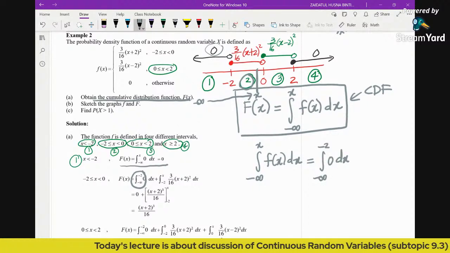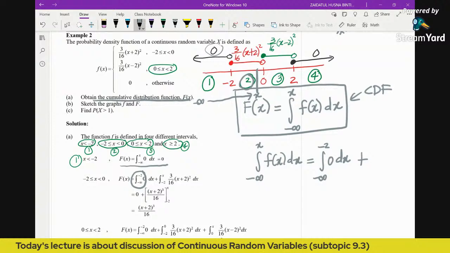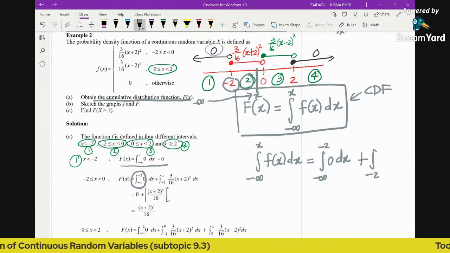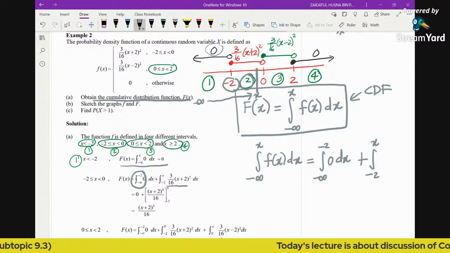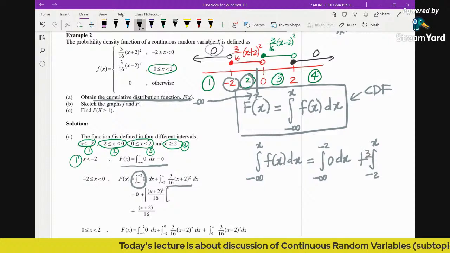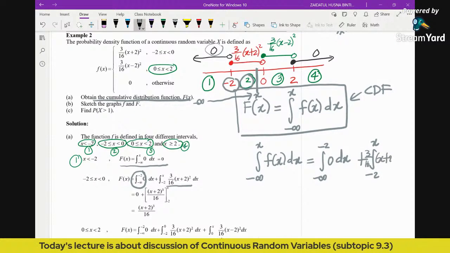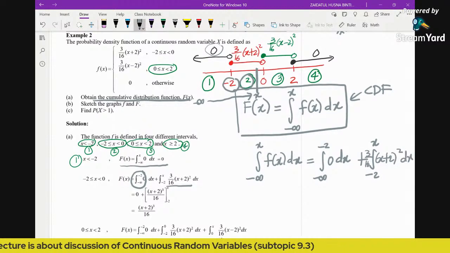You integrate the 0 function from -2 until x, and you take the quadratic function here. Okay, so it's -2 until x. The quadratic function is 3/16 (x + 2)^2 dx. You can see it's being given here.